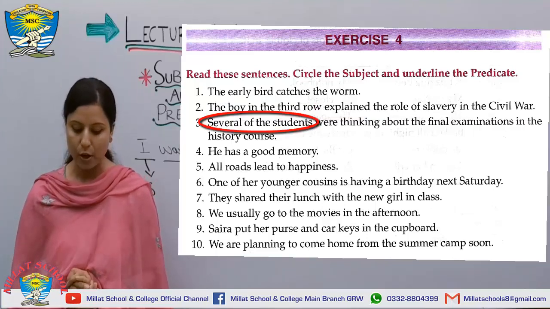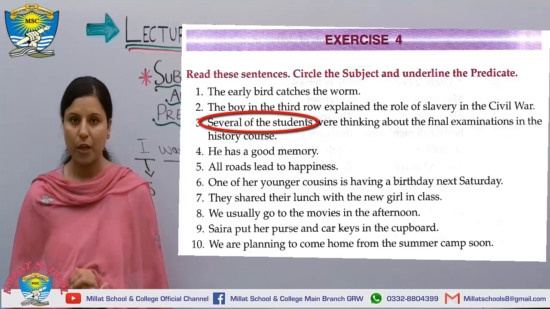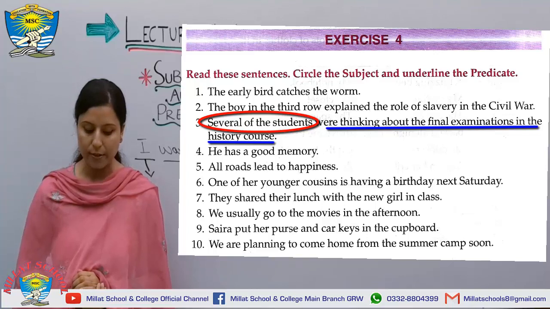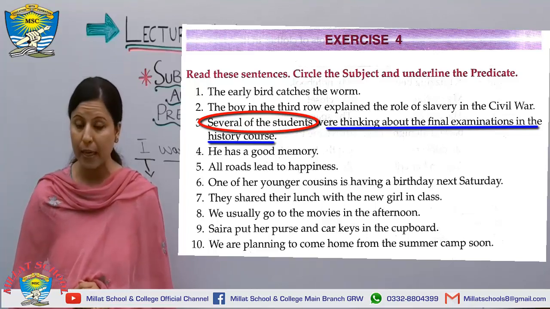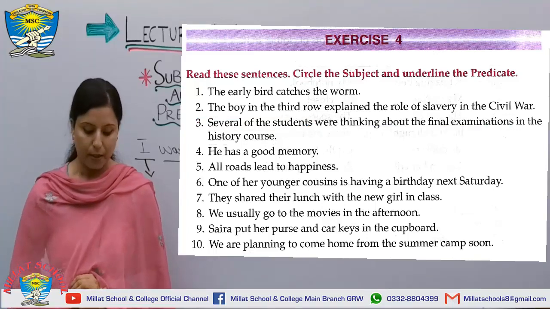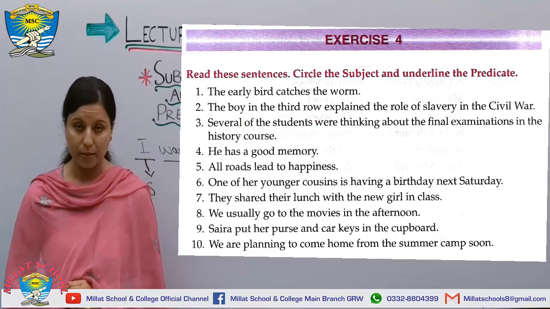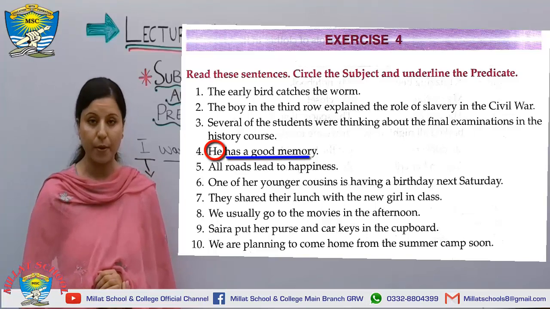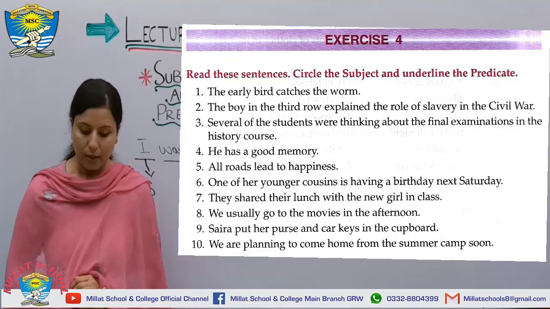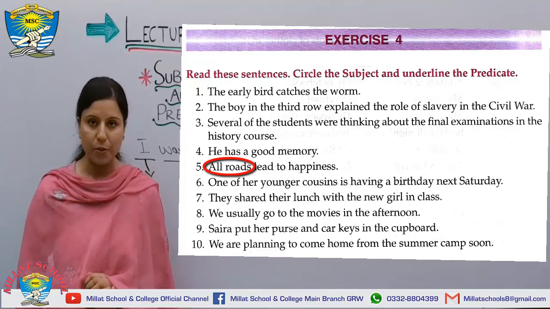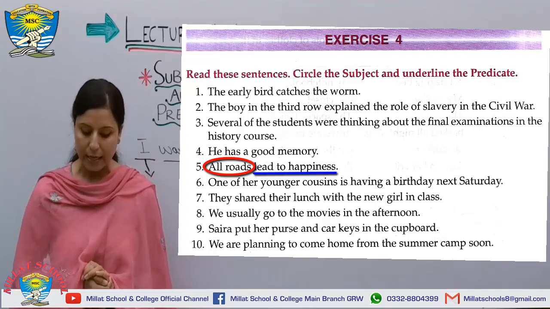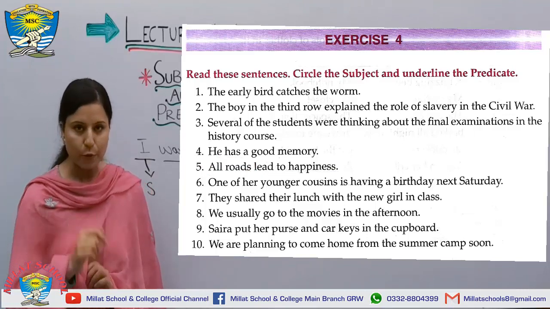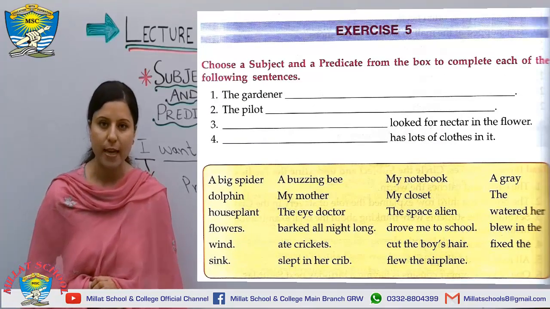Number 3, several of the students is your subject. So circle it. Were thinking about the final examinations in the history course is your predicate. So you will underline it. He has a good memory. That's your sentence number 4. He is your subject and has a good memory is your predicate. Number 5, all roads is your subject. So encircle it and lead to happiness is your predicate. So underline it. Let's move to the next page that shows exercise number 5.